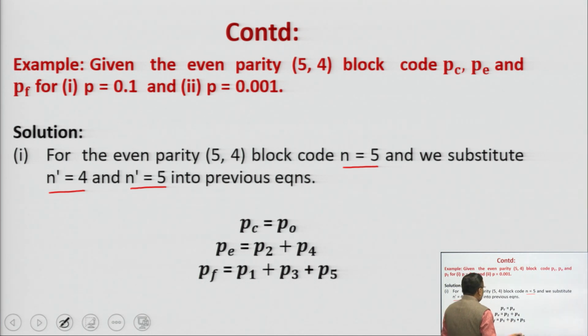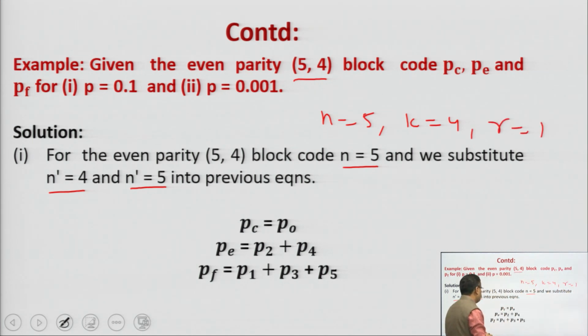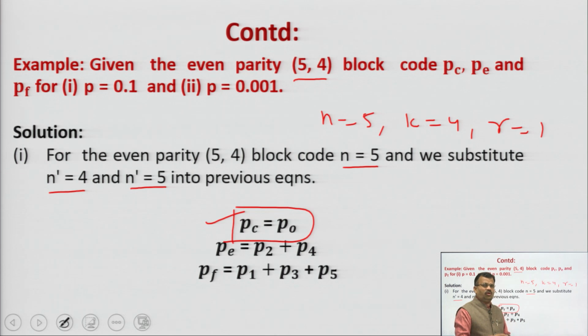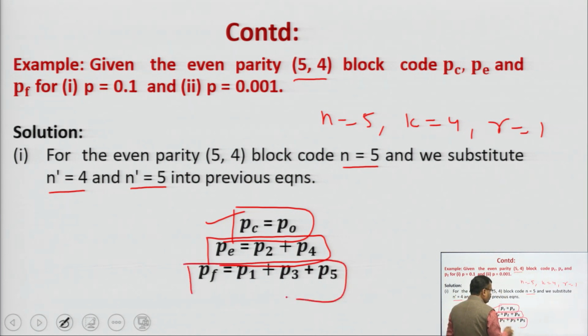Similarly, we know (5,4) is given: n is 5, k is 4 information bits and the parity bit is 1, this is clear to us. We know Pc is equal to P0. So, Pc, the probability of getting a correct code word, is equal to P0. Only you have to determine P0 and put it as Pc. You will determine Pe, which is the even number of errors, which means P2 plus P4. And Pf is equal to P1 plus P3 plus P5. Because it goes up to 5, so up to 5 bits.